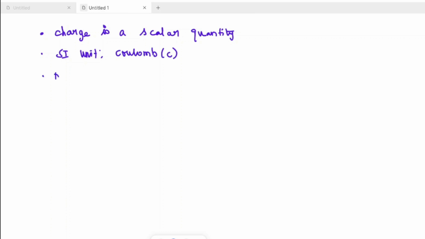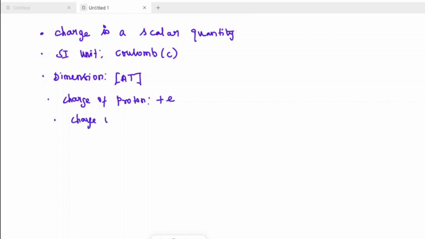Then what is the dimension? AT. Then what is the charge of proton? Charge of proton is positive, equal to the electron's magnitude. Then charge of electron is negative. Neutron has no charge.